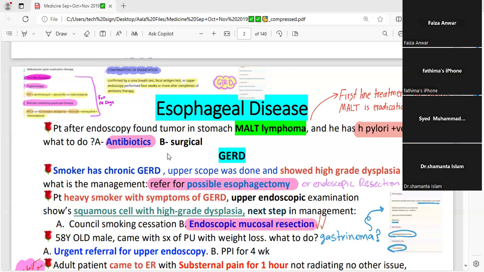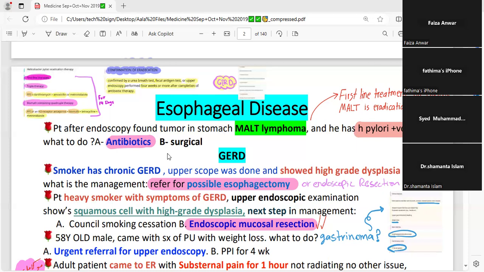What are the risk factors for GERD? Lifestyle: late-time eating, early bedtime immediately after having a meal, obesity.